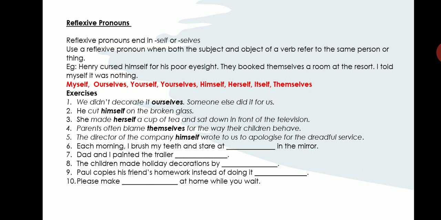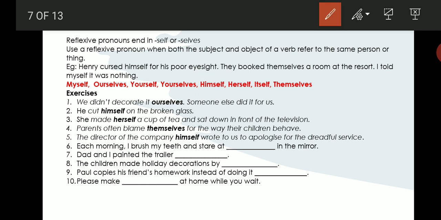Let us go to the next type of pronoun, that is reflexive pronouns. Reflexive pronouns end in self or selves. Okay. So these reflexive pronouns are used when both the subject and the object of a verb refer to the same person or thing. So here you are talking about the subject and object being the same person or thing. Look at this example.